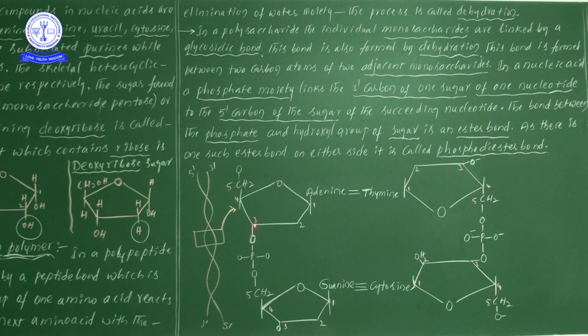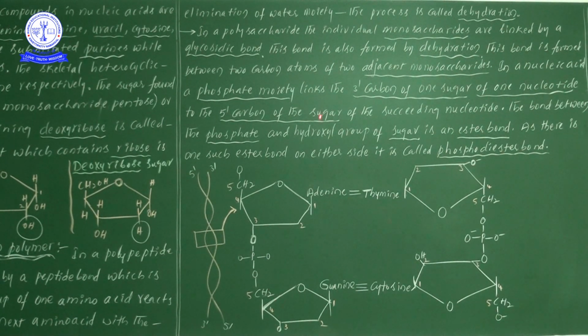So between the third carbon of one pentose sugar and the 5th carbon of the other pentose sugar, when one phosphate moiety reacts, a particular bond formation takes place. So what is the bond name? The bond between the phosphate and the hydroxyl group of the sugar is known as an ester bond. So between the phosphate and the pentose sugar we will observe the formation of an ester bond.